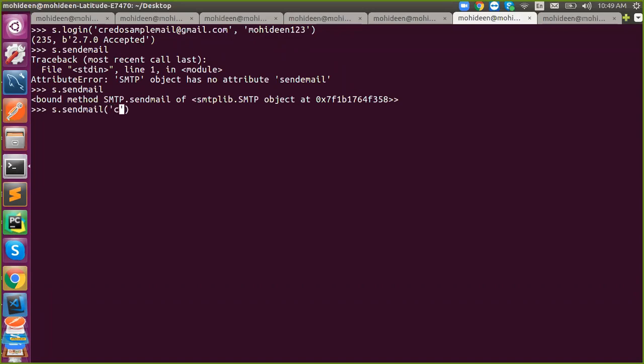The from address is the sample mail address. The to field can be a list or a string, anything. If you have only one recipient, you can use a string. If you have more than one, you can use a list, so more than one person will receive the mail at the same time. Okay.